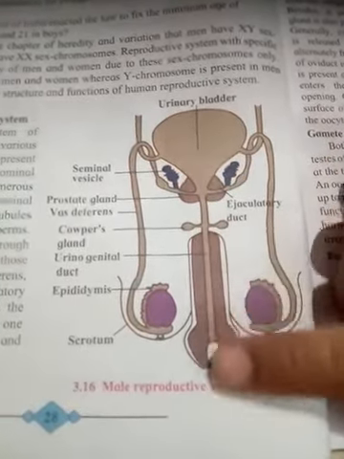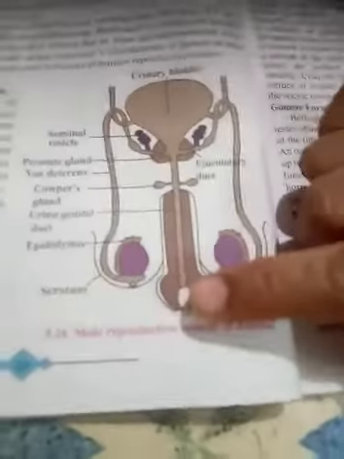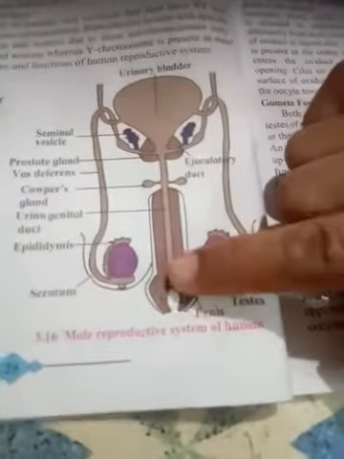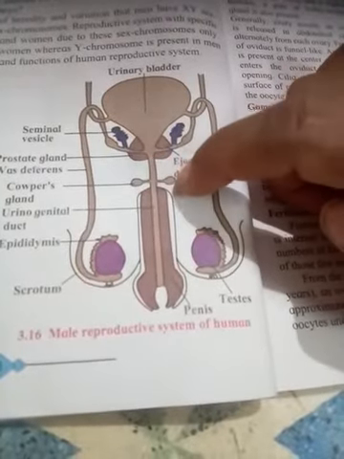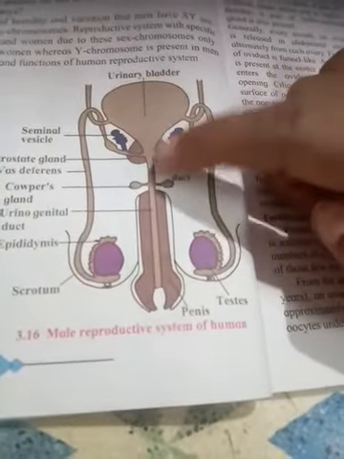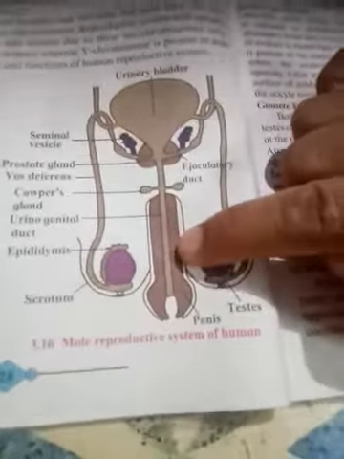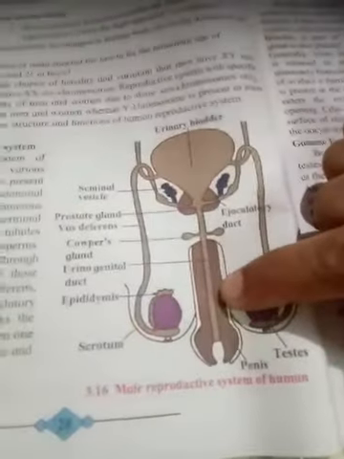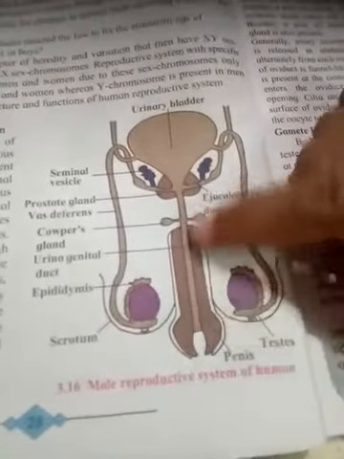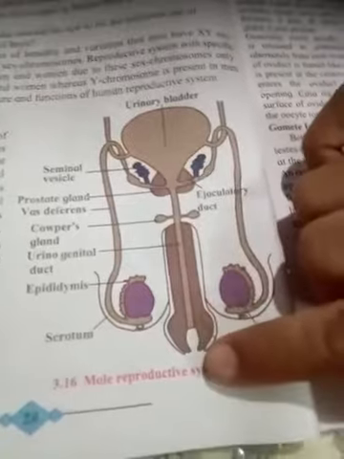Sperms will come out of this penis during ejaculation with the semen, and semen is the fluid secreted from these three glands along with the sperms, which helps make the sperms stronger, and the fluid helps their movement.